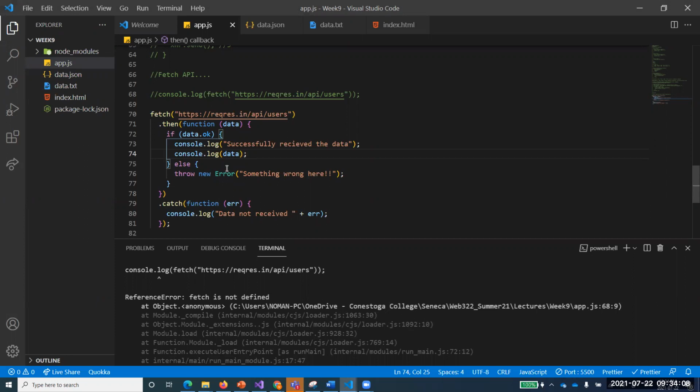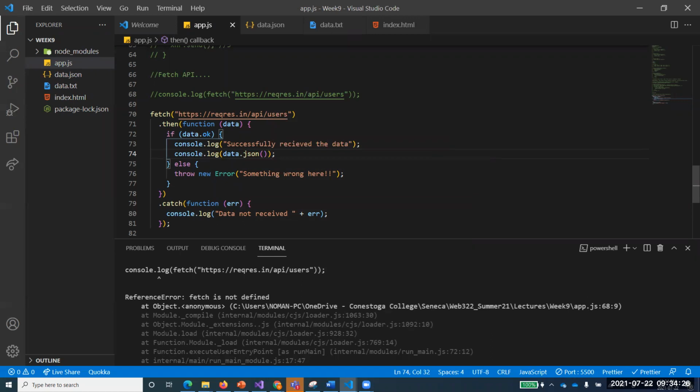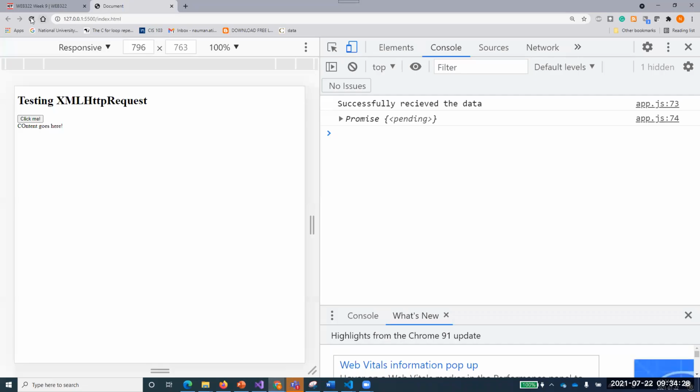No, not read as promise. I want to read it as normal data. How would I be able to read this as normal data? Yes. So let me show you, JSON, if I'm not wrong, but let's check. data.json. Yeah, you're right. Yes, .json. So this is basically now telling us that the data received is a promise.